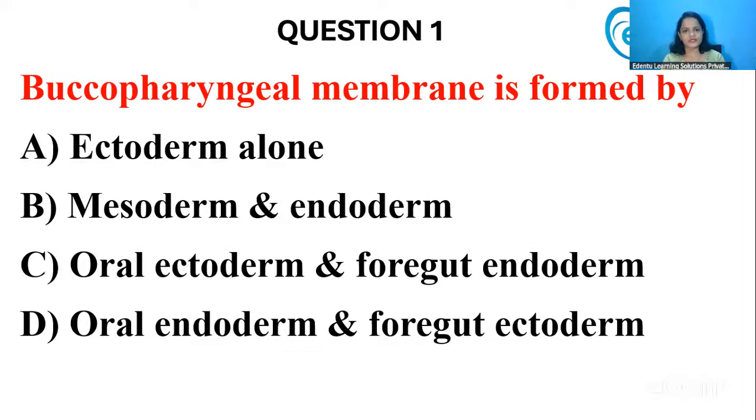We are happy to tell that around 50 to 60% of the questions asked in dental anatomy and oral histology were from the live classes. I had included the questions also. So the answer here is option C, oral ectoderm and foregut endoderm.